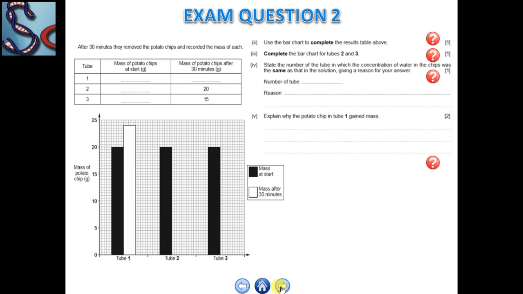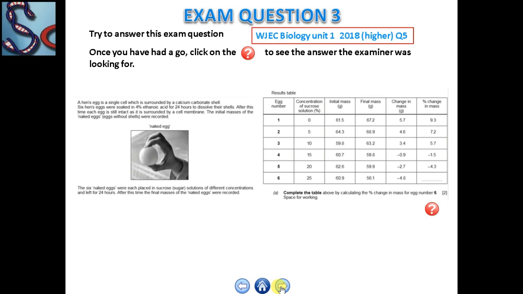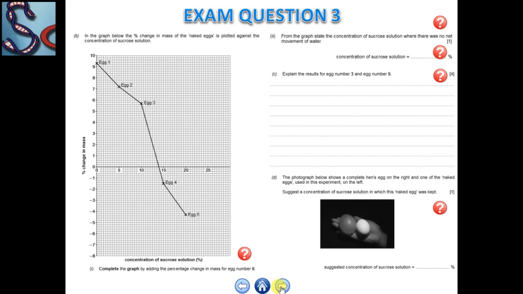Now next is the third question. We will perform this activity in the class, and after that the teacher will share the findings with you. And after that you have to fill in all these questions.